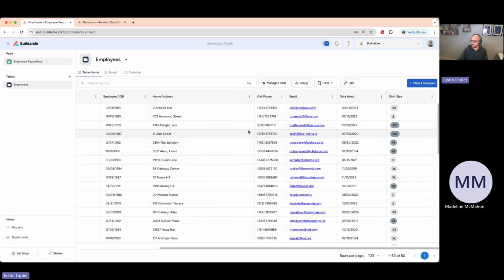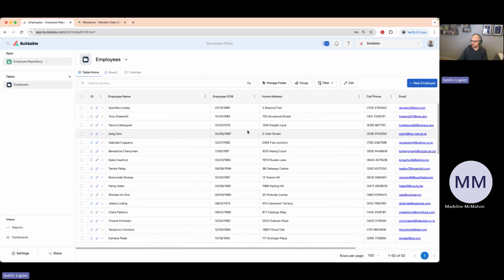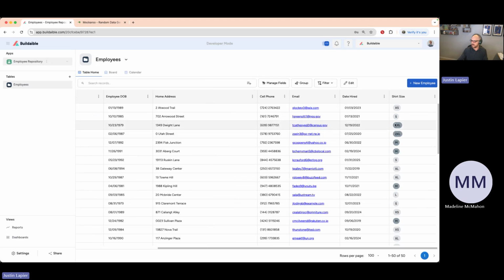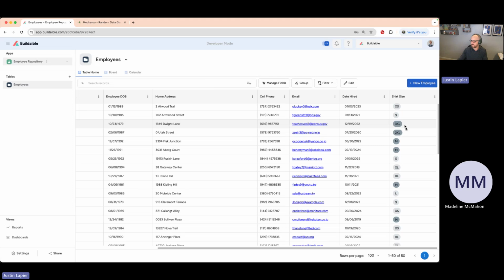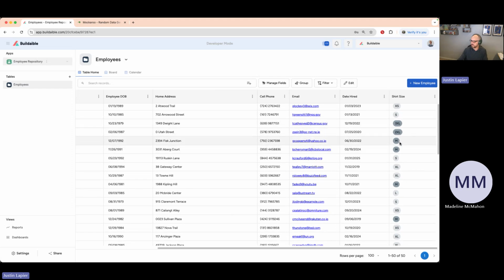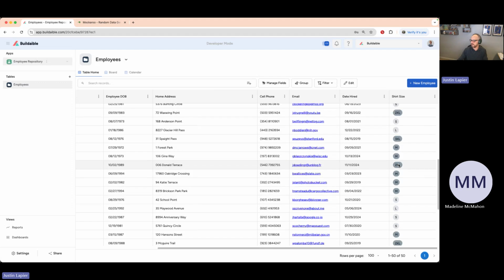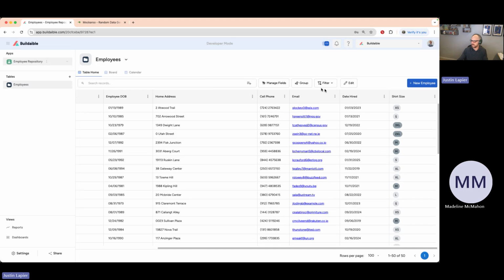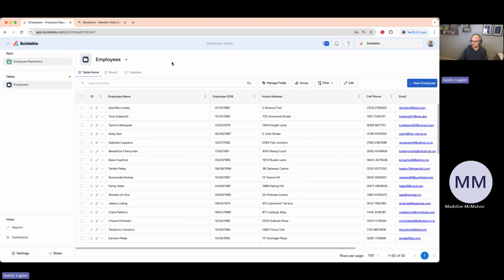And all that data has now been imported into the system. And notice, I did not add 2XL or 3XL as options in this single select field, but because I allowed users to create new choices in that field, when it imported the data, it created those choices in those drop-down fields. So they're now listed there. So that is now importing data and creating a central repository for one single spreadsheet in the system.